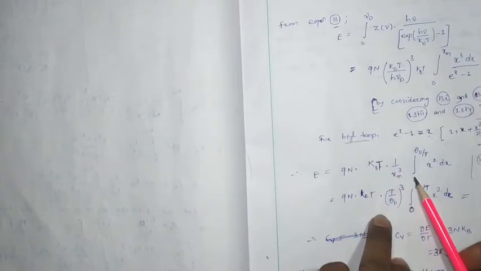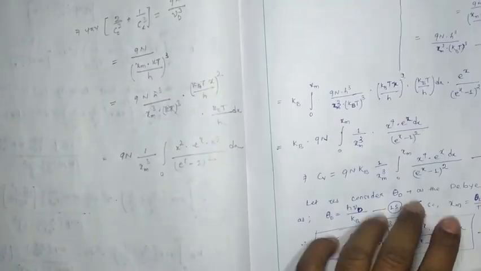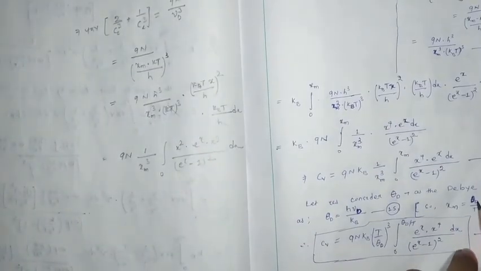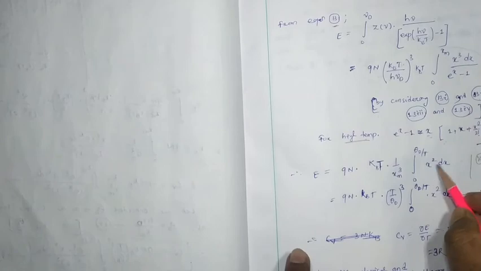0 to xm, which can be written as theta d by T. Already we have written here theta d by T, x square dx. Because e to the x minus 1 will be x, so x cube over x gives x square dx.